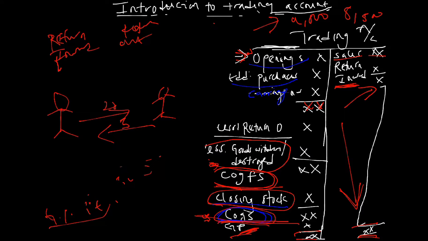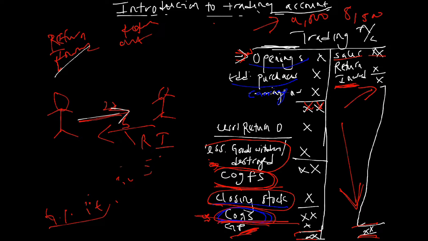This 5 he returned is what we call return inward. But something has to take place before he can return 5. Sales has to take place. I have to sell goods before you can return. That's why return inward is also called sales return, because before you can return anything to me, I have to sell something to you. It's associated with sales.